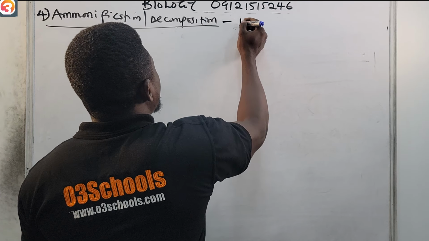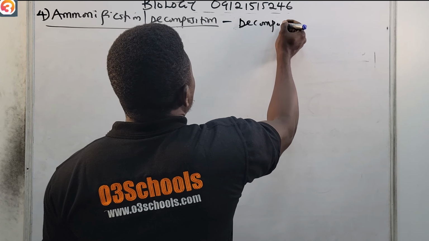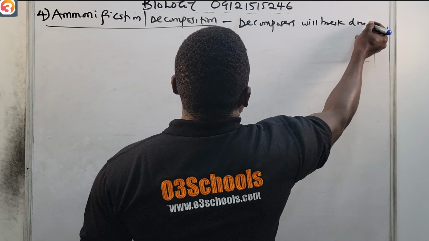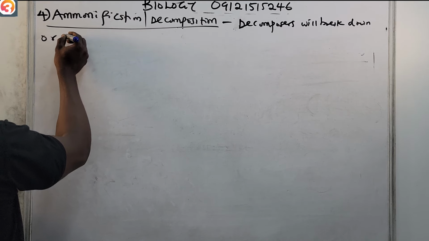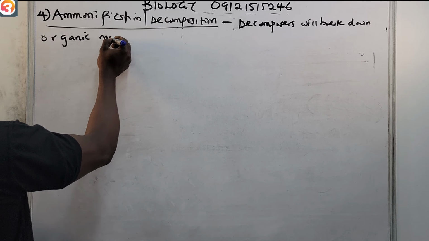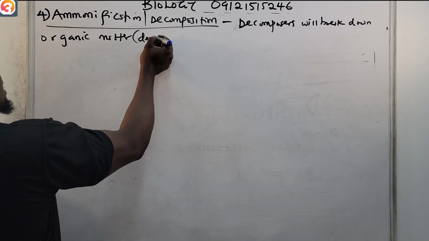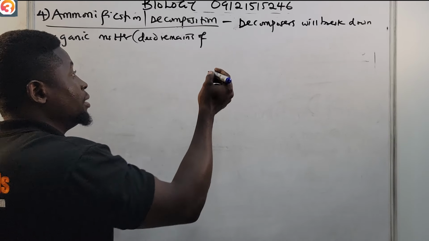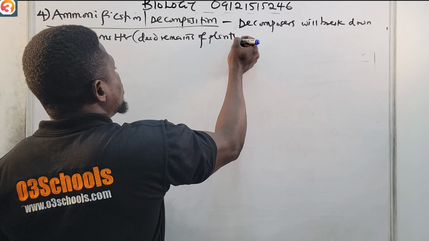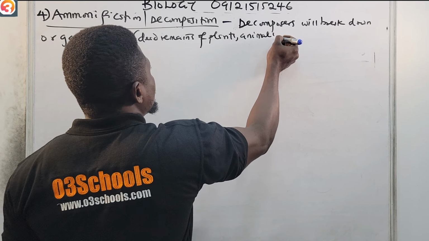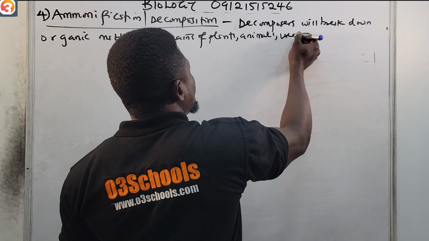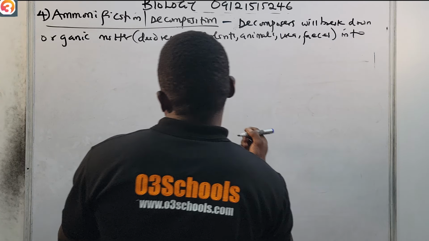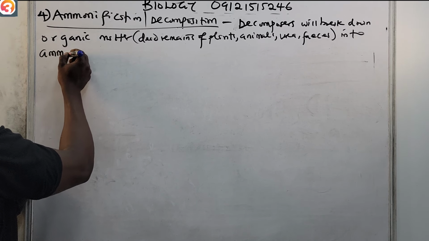So basically, this involves breakdown: decomposers will break down organic matter, maybe dead remains of plants or animals, it could be urea, it could be feces, into ammonia.